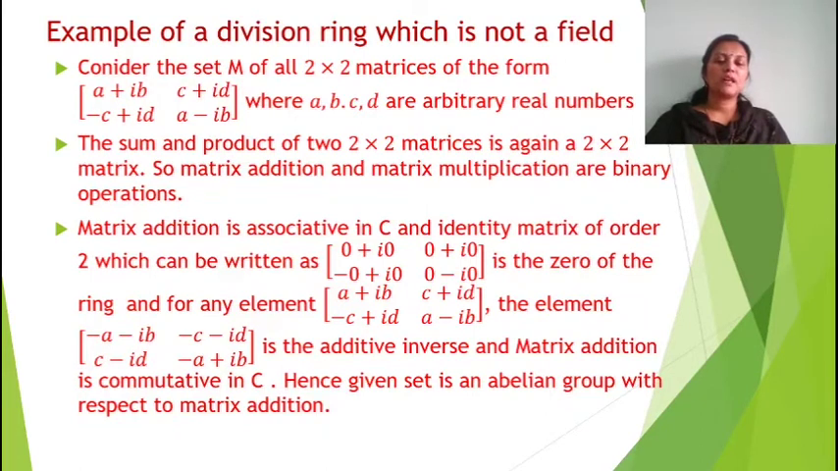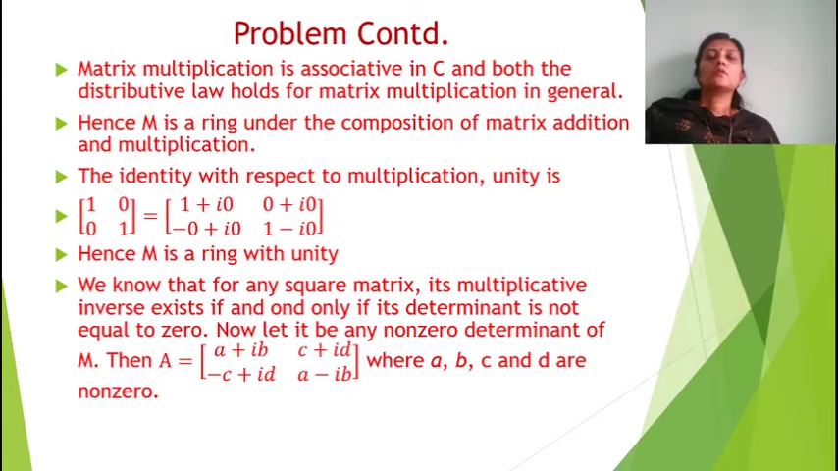For any element [a+ib, c+id; -c+id, a-ib], the negative of that, [-a-ib, -c-id; c-id, -a+ib], is the additive inverse, and matrix addition is also commutative. Hence the given set is an abelian group with respect to matrix addition. So we have proved the first ring axiom.